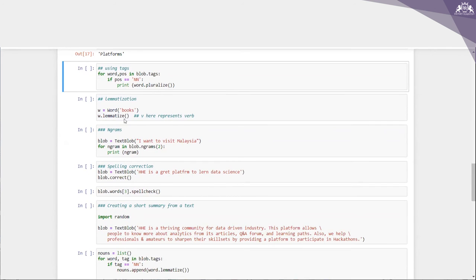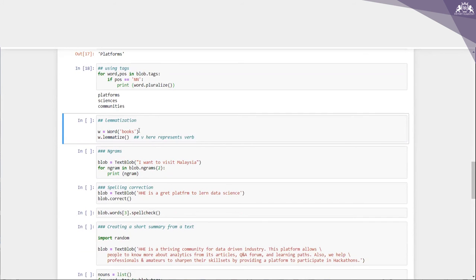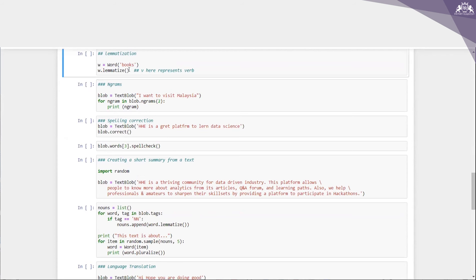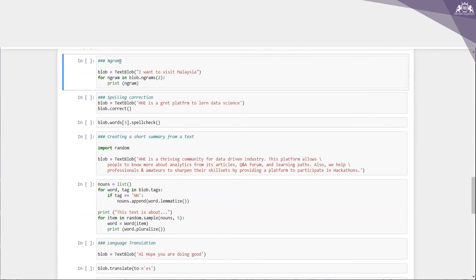And using tags, for word, POS in blob.tags, if POS equal to NN, I'm printing word.pluralize. I'm getting platforms, sciences, communities, right? Fine. When I want to do lemmatization, I have taken w equal to Word books, and when I lemmatize, I'm getting the output as book, right? The next one is n-grams: blob equal to TextBlob, I want to visit Malaysia. For n-gram in blob.ngrams(2), print n-gram.